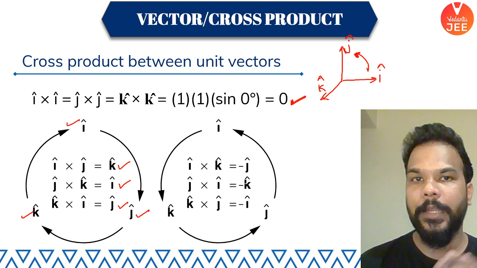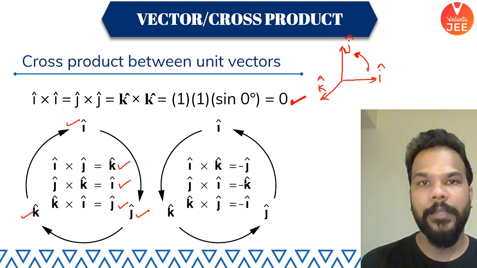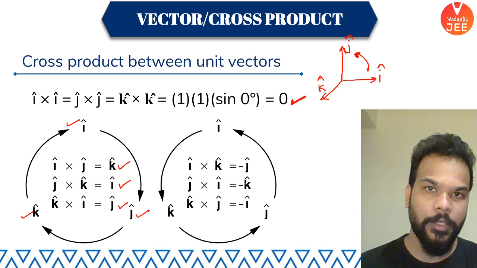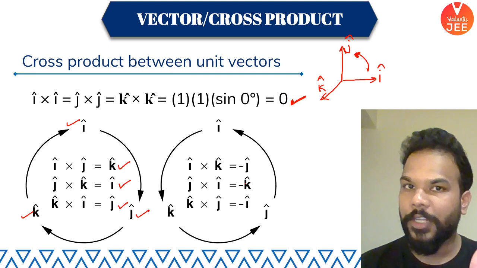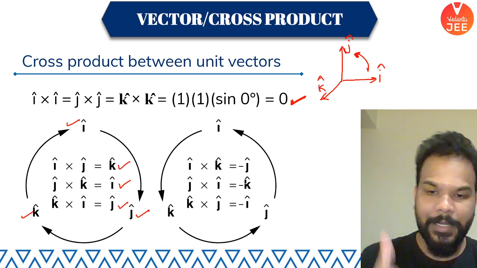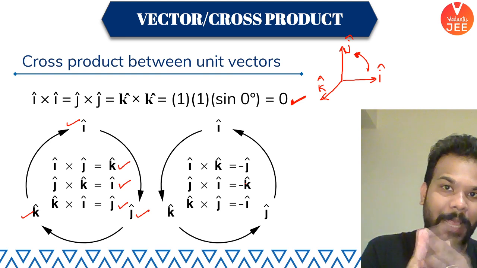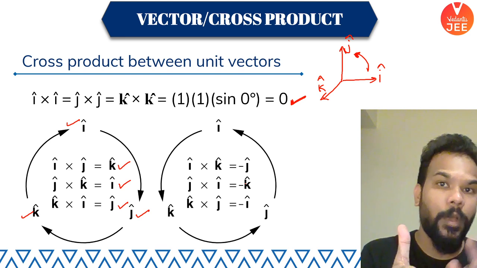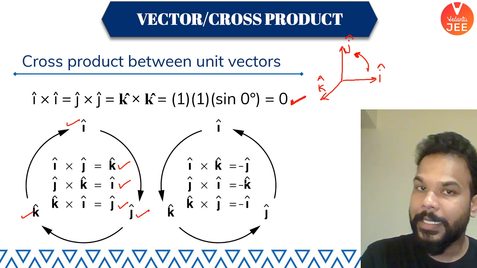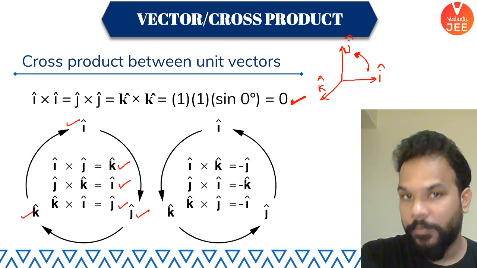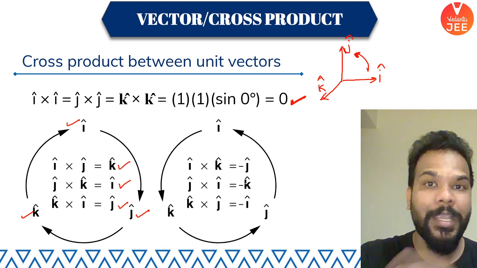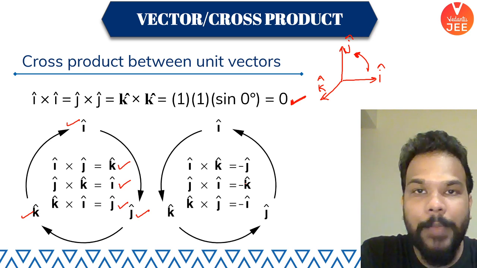You are basically trying to rotate the first vector towards the direction of the second vector. Use your right hand and look at the direction in which your thumb is pointing. Please remember, this is how your I cap, J cap and K cap work. So try to rotate one vector towards the other one. You will see whether you are going towards K cap, minus K cap, J cap, minus J cap, I cap or minus I cap.